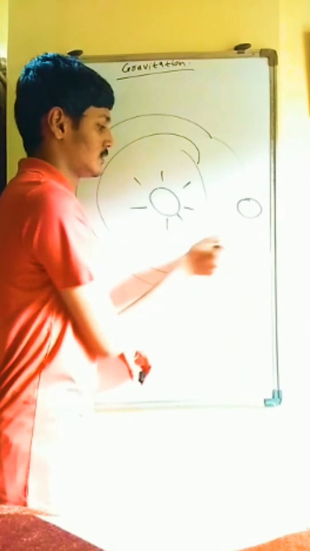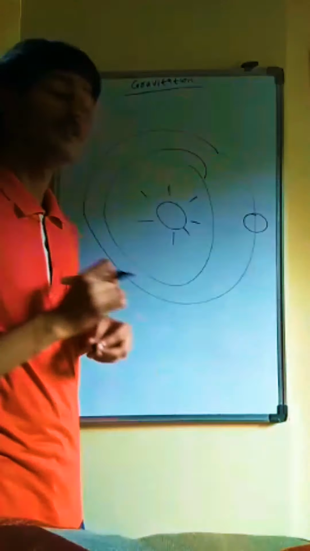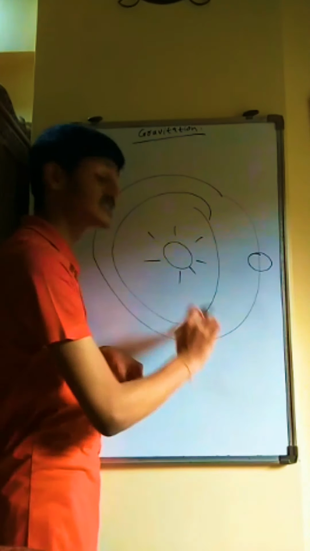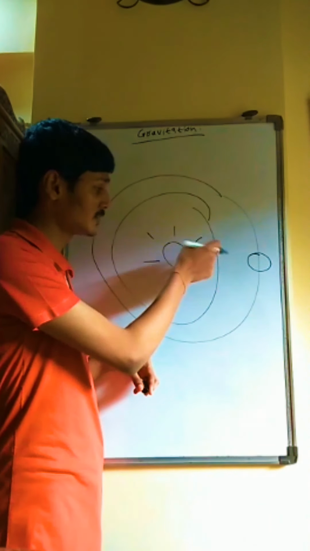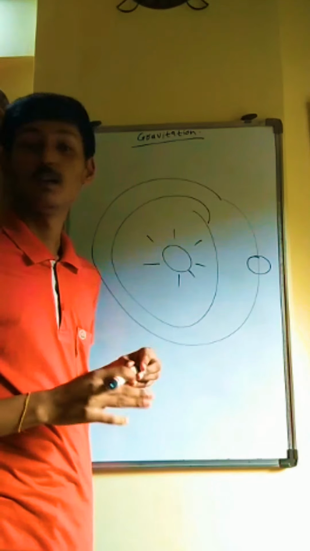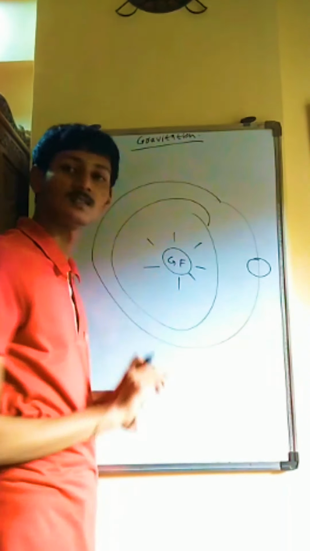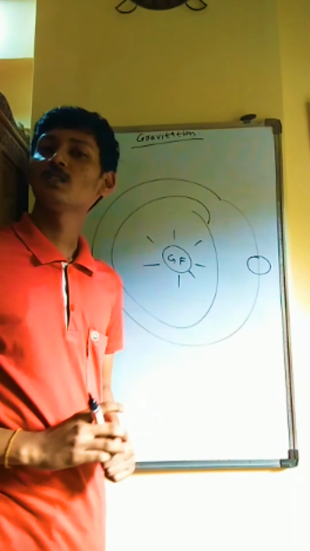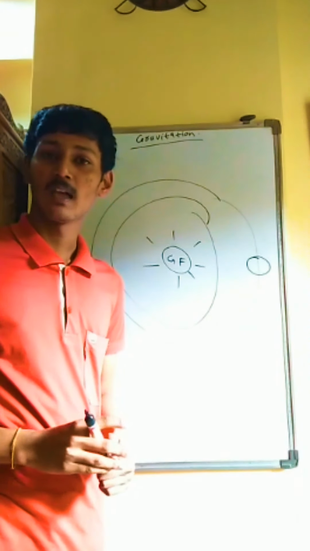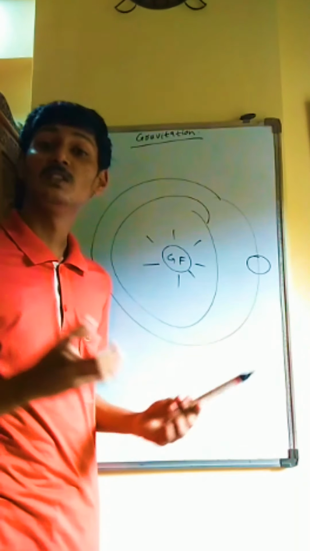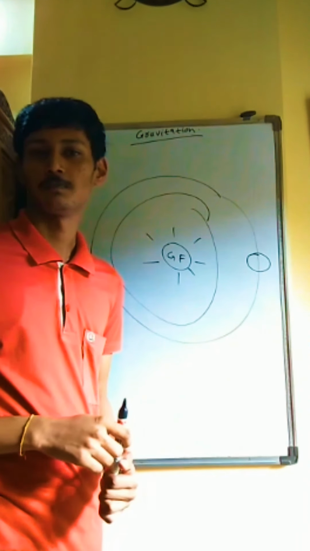This is a planet Earth. So there is a certain force which keeps this Earth in the same orbit. It will never cross its orbit and go in any other orbit. This is because of the gravitational force of the Sun. So gravitational force was defined by Sir Isaac Newton as a power which pulls object towards itself.